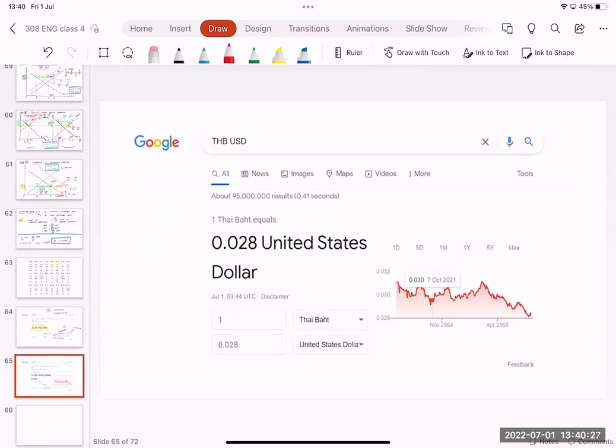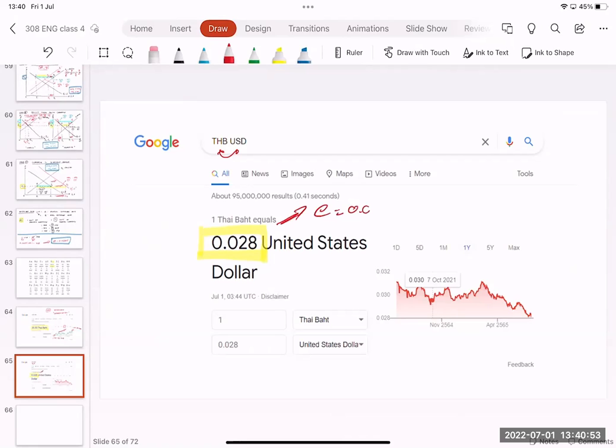When you Google, you just type THB and USD. Now you can find the value of Thai baht. You can see that 1 baht equal to 0.028. This is actually the definition of the nominal exchange rate. This is the nominal exchange rate of Thailand.